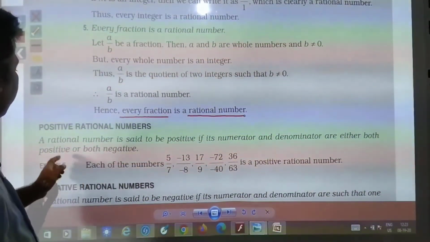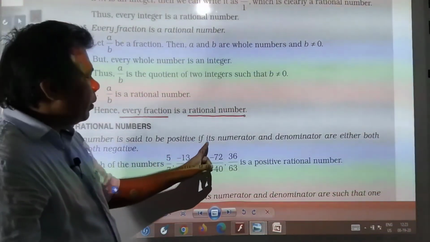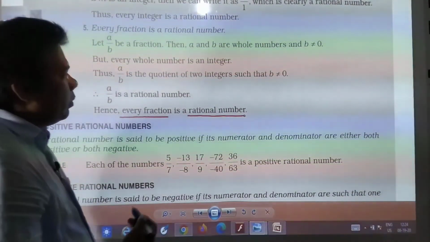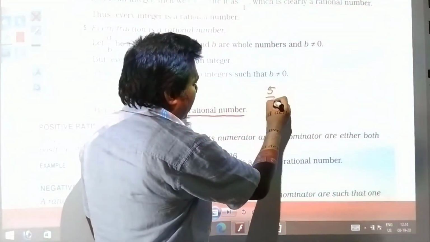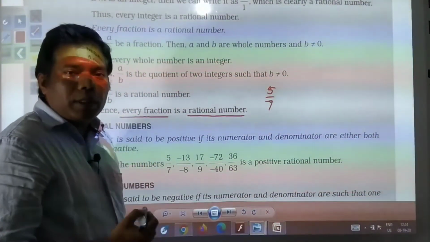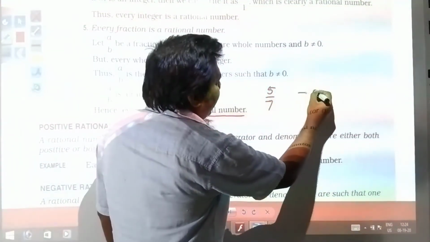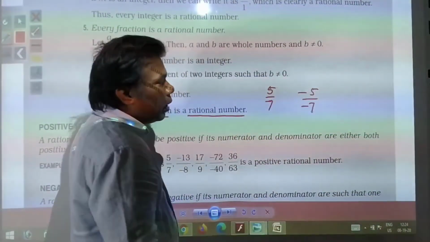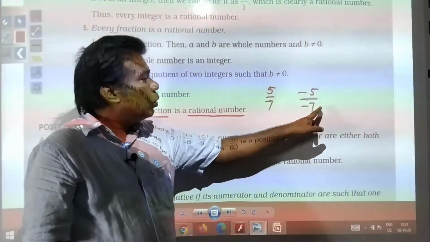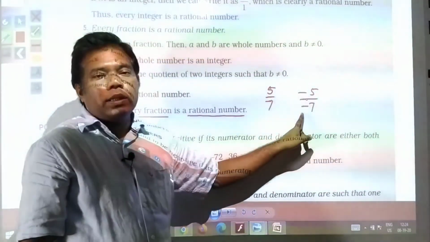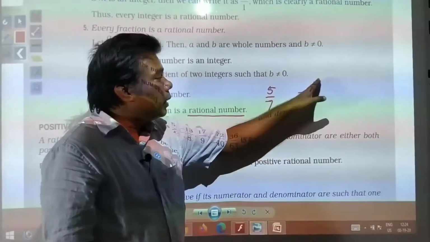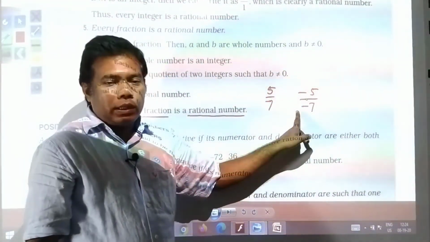Positive rational numbers, you see, a rational number is said to be positive if its numerator and denominator are either both positive or both negative. If any number you have 5 by 7, as in example it has been given. So both are positive, so they will be positive rational number. If suppose the same number can be written in this way, here you see minus and minus will be cancelled and you will get 5 by 7. So this is also a positive rational number, because lastly after simplification you will get positive number, and that's why this is also called positive rational number.